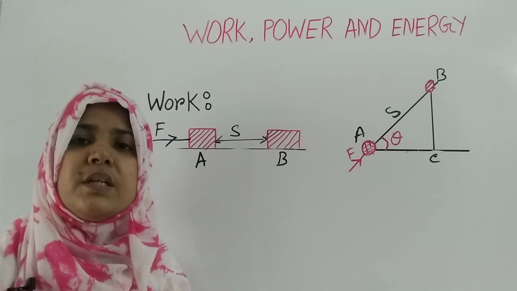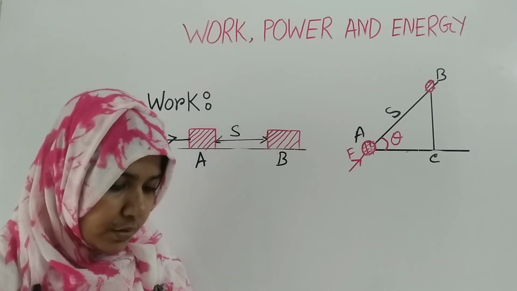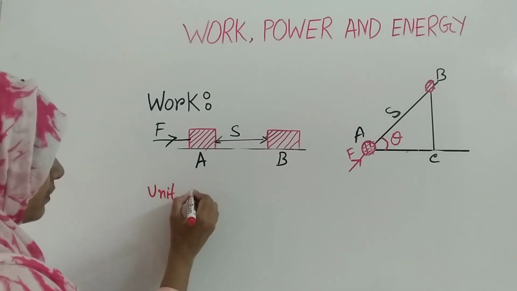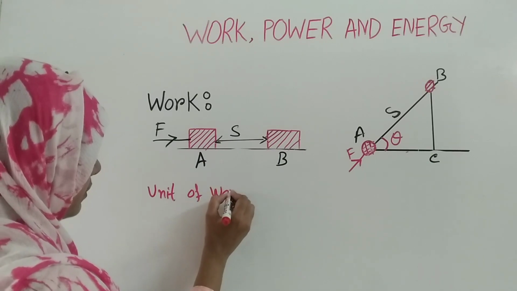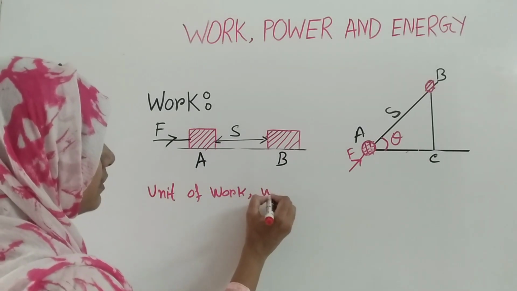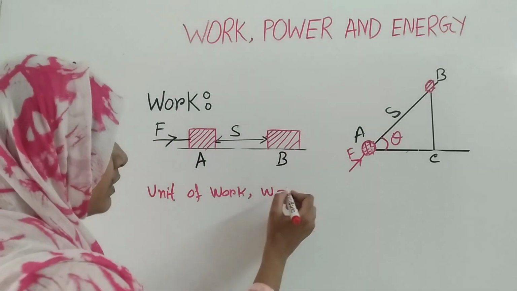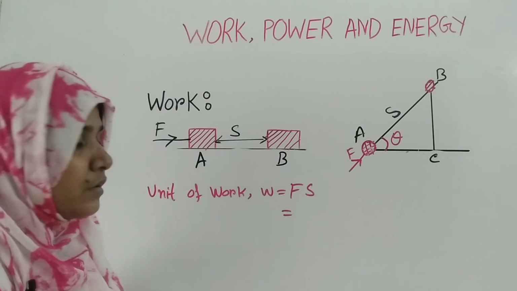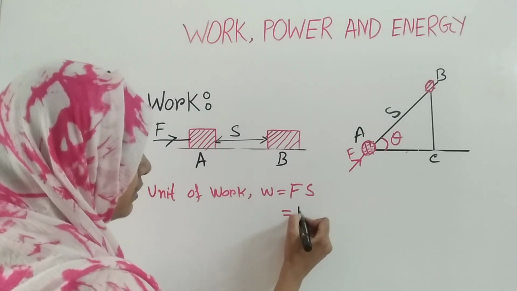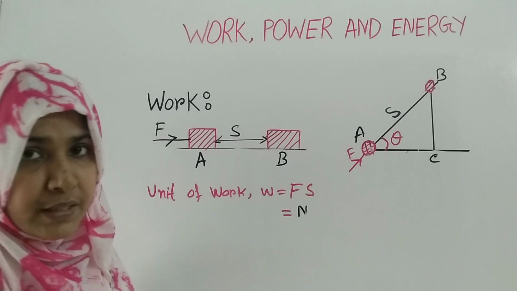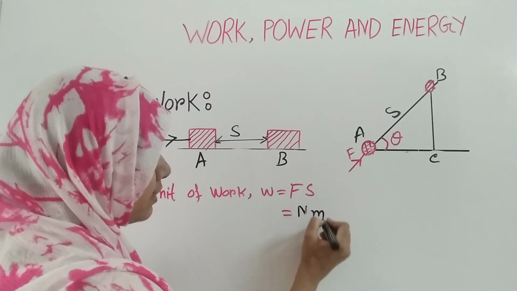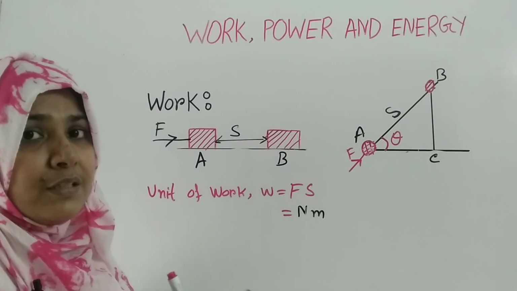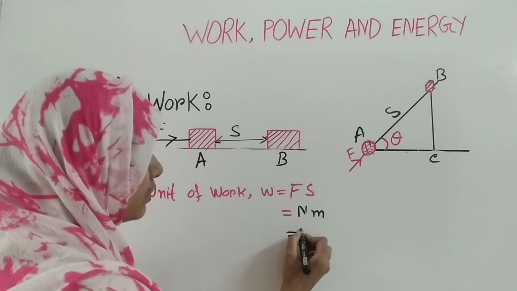You have to know the unit and dimension of work. Firstly, the unit of work. As we learned, W is equal to Fs. The unit of force is Newton and the unit of displacement is meter. So the unit of work is Newton meter, but Newton meter is also known as joule.